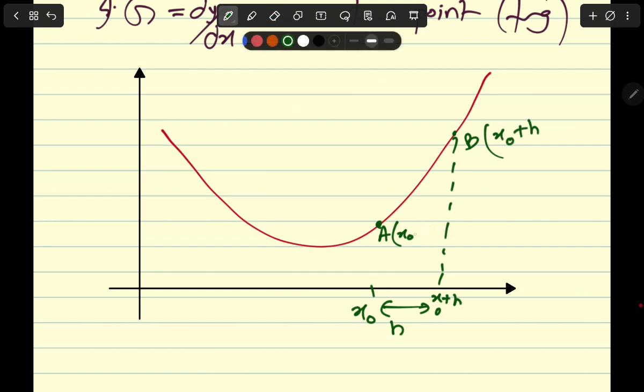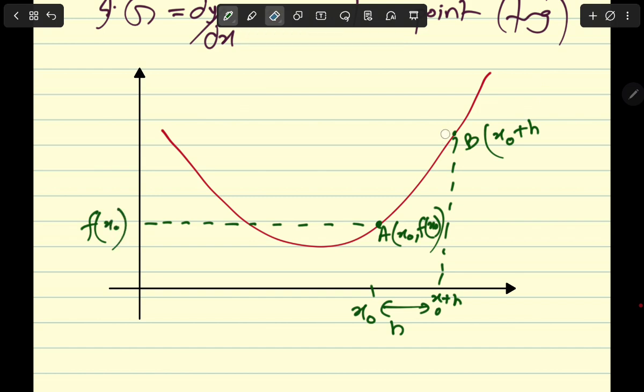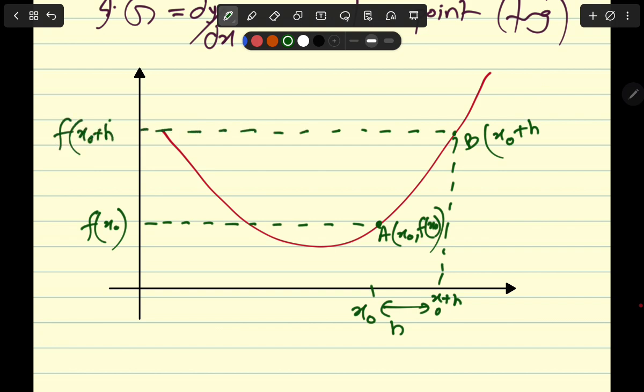And let me say that this is not y naught, this is f of x naught, right? So the output value at A is going to be f of x naught by functions. And the output value at B, at input value of x naught plus h, is going to be f of x naught plus h, right?